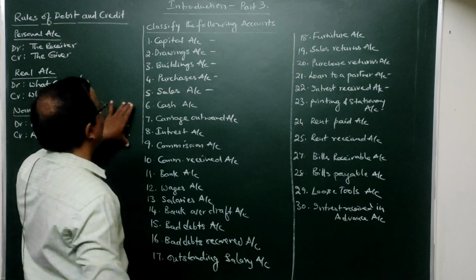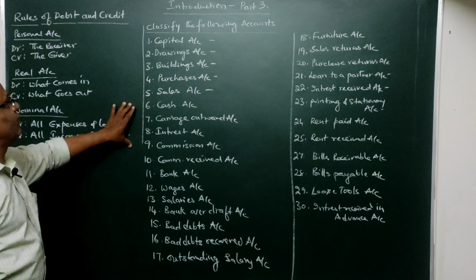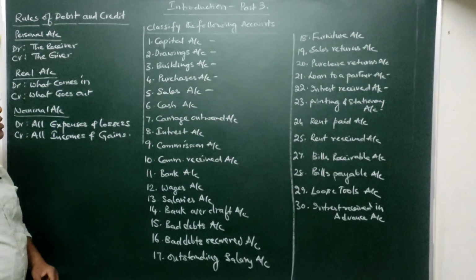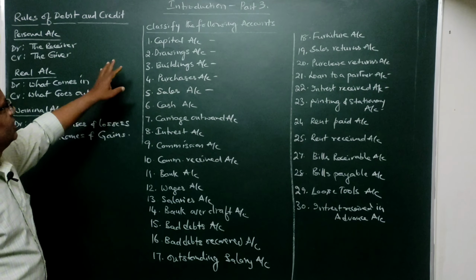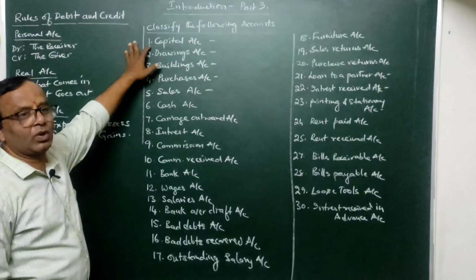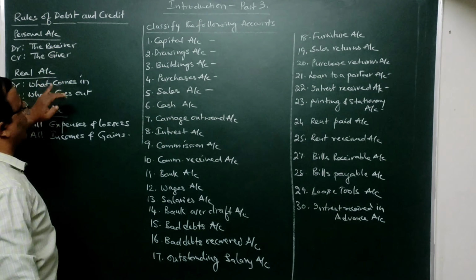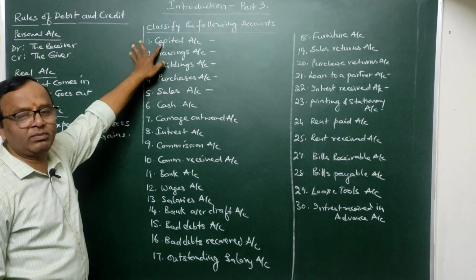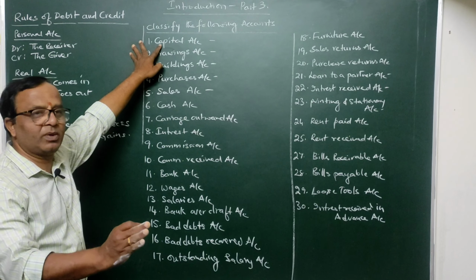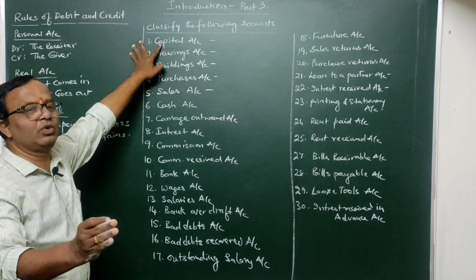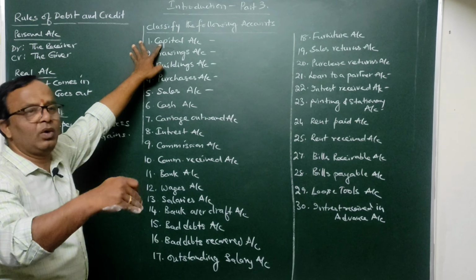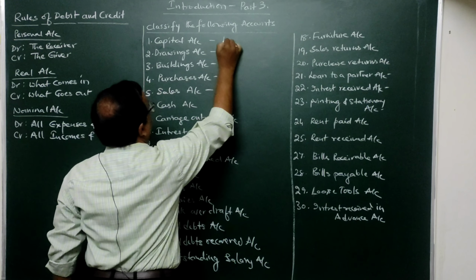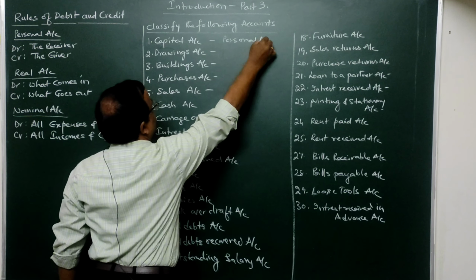Now let's recognize some particular accounts. Classification of accounts: just like the capital account, you should be able to identify whether it is personal, real or nominal. Capital account is nothing but an account which represents the proprietor, because business is treated as entirely different from the proprietor. Capital is the money which the proprietor has provided to the business. In other words, it is representing the proprietor. As such, it is a personal account.